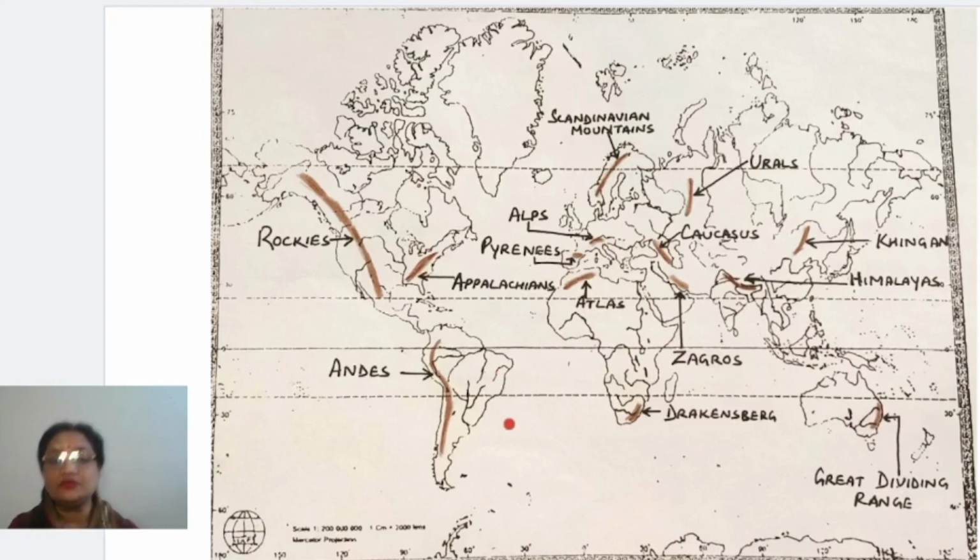Right, now come to South America. In South America, one mountain you have to mark, and this mountain is almost going from extreme north to extreme south. It's going right along the western coast of South America. Right, this is Andes. Clear?